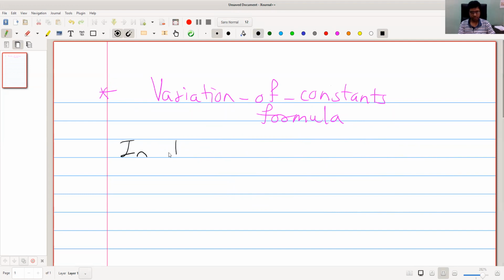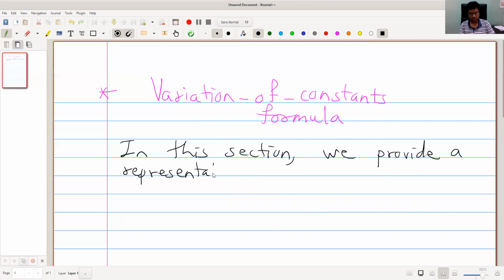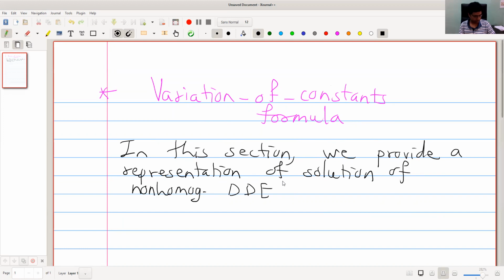In this section, we provide a representation of the solution of the non-homogeneous delay differential equation in terms of the fundamental solution capital X of t.